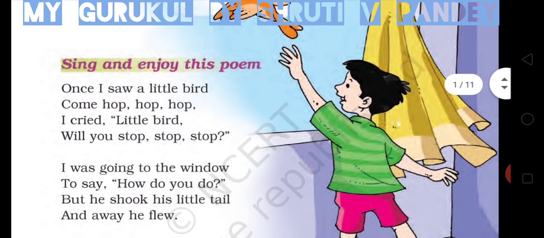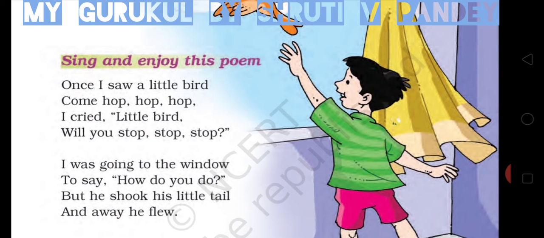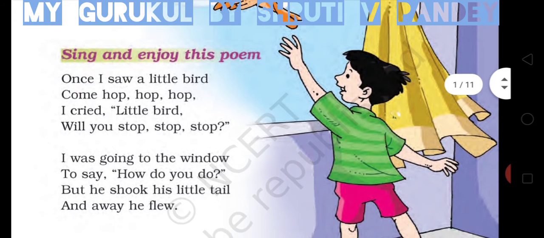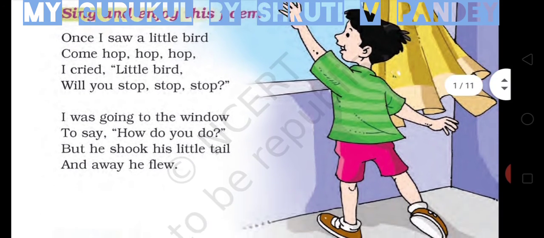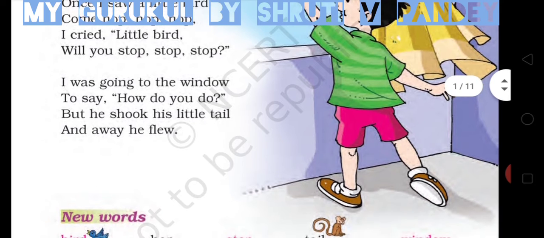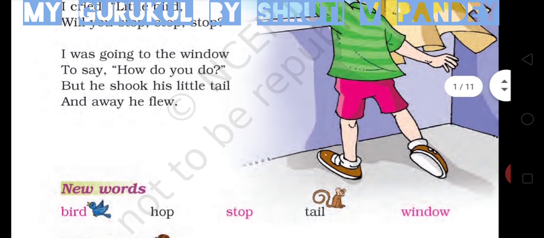Once I saw a little bird come hop, hop, hop. I cried, "Little bird, will you stop, stop, stop?" I was going to the window to say, "How do you do?" But he shook his little tail and away he flew.